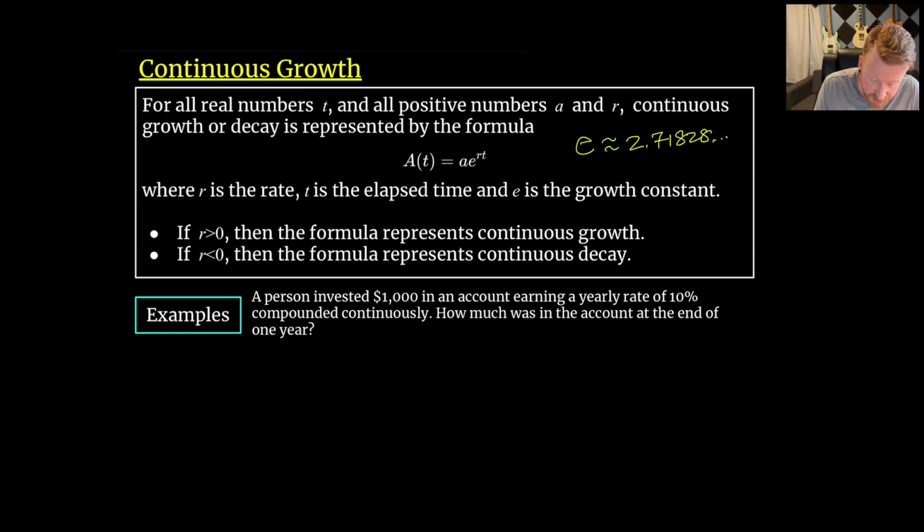But for here, r is still going to be the rate of change, whether that is growth or decay, and t is still going to be the time elapsed, and like I said, e is the growth constant here. Again, if the rate is bigger than 0, we're going to have growth. If the rate is less than 0, we're going to have decay.